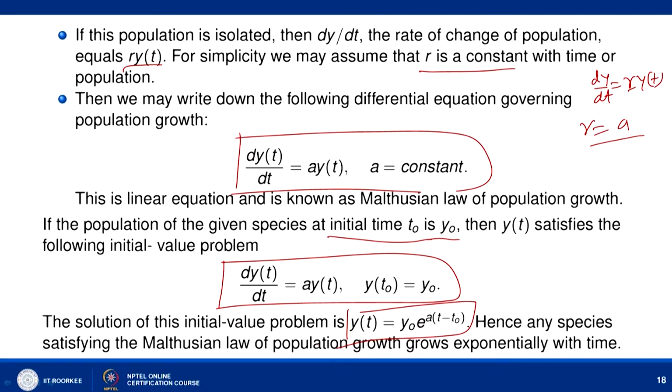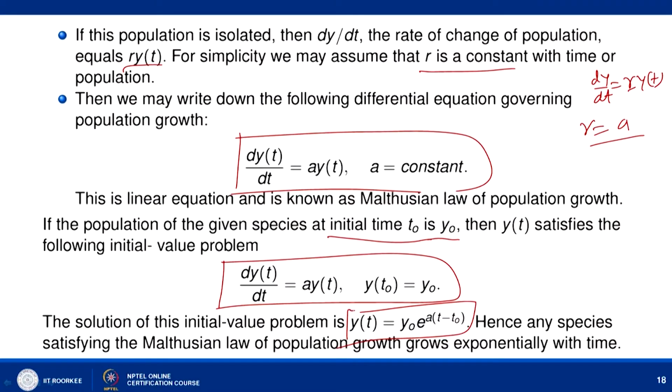So, here I am assuming these constants, our solution is given by y = y naught e to the power a(t minus t naught), and hence any species satisfying this particular law of population growth grows exponentially with time t. It means that as t tends to infinity, your population is growing in an exponential way, and it is going to be very large.